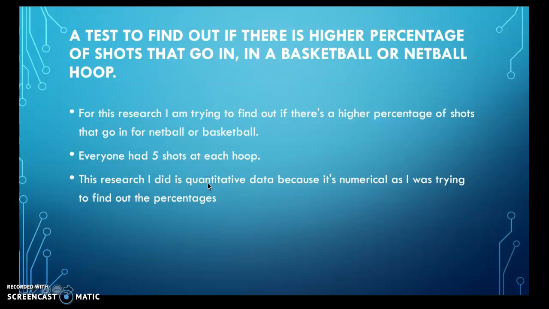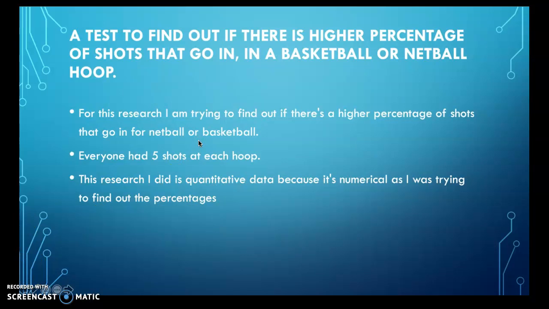I chose the experimental research design because it explores the effect that the kind of hoop has on the percentage of shots. The independent variable is the type of hoop, and the dependent variable is the accuracy of the 5 shots that we all took. The control variables are the type of ball used and the distance away from the hoop we shot. We needed to use these control variables to make the test as fair as possible.